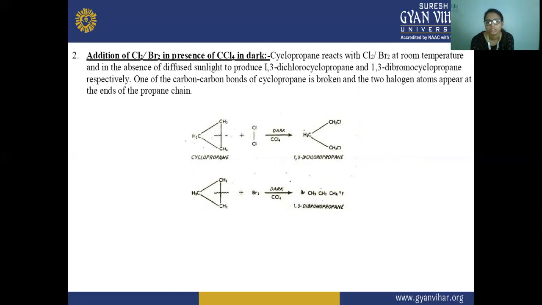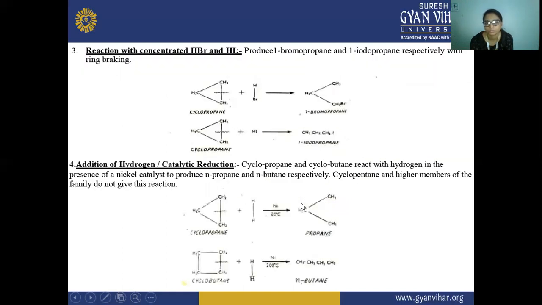When the cyclo compound is treated with the dihalogen in the dark in carbon tetrachloride, an open chain forms, 1,3-dichloropropane. In the same way, with bromine, 1,3-dibromopropane is formed.